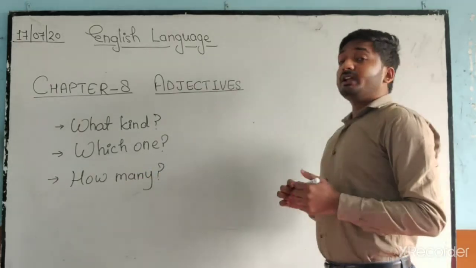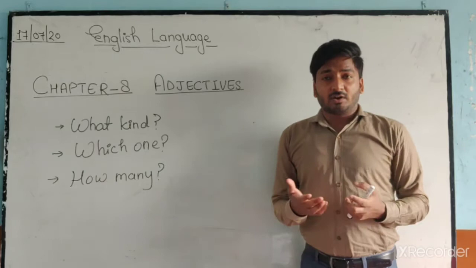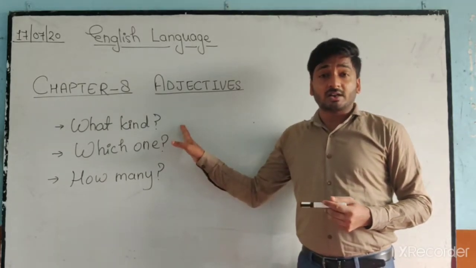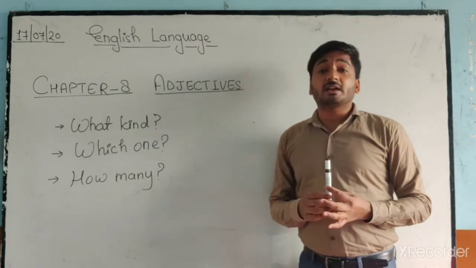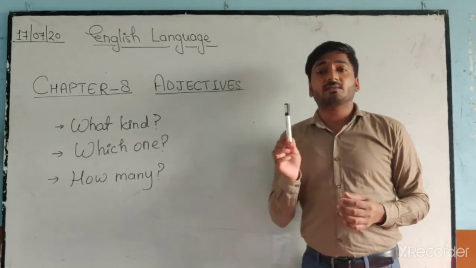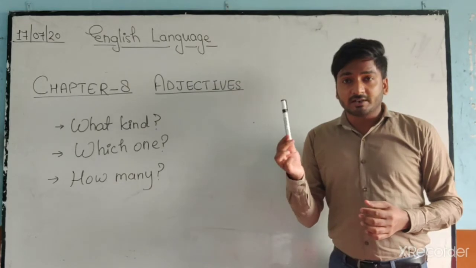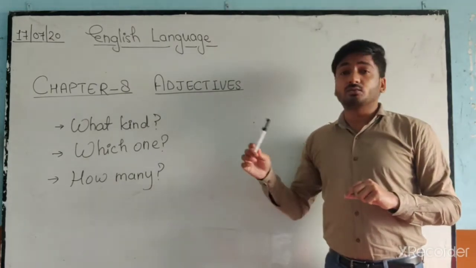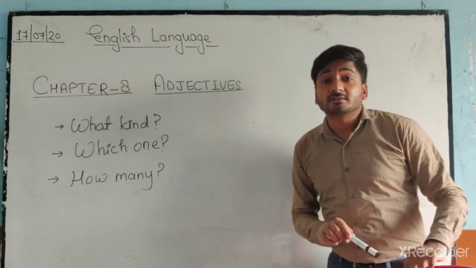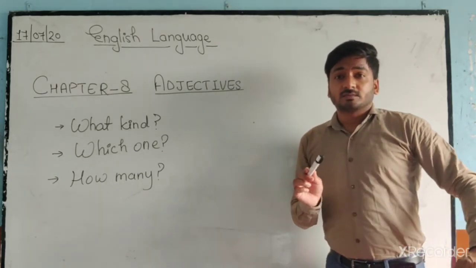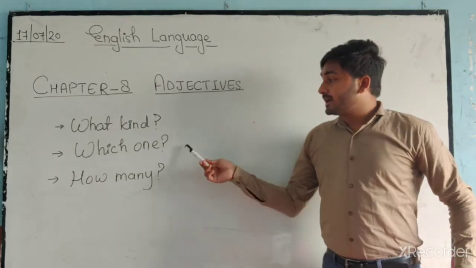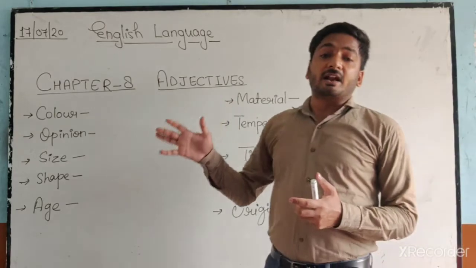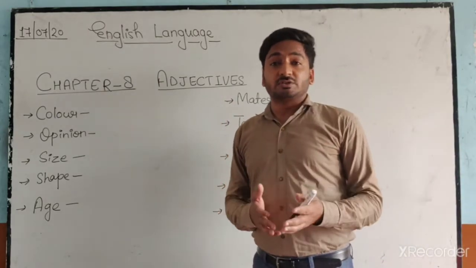Mostly for adjectives we use these questions: what kind, as I have given you the example of what color it is, black and white. Which one, the red chair I have shown you, so the red one.